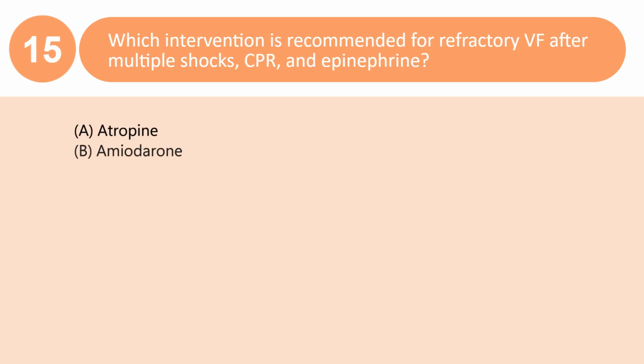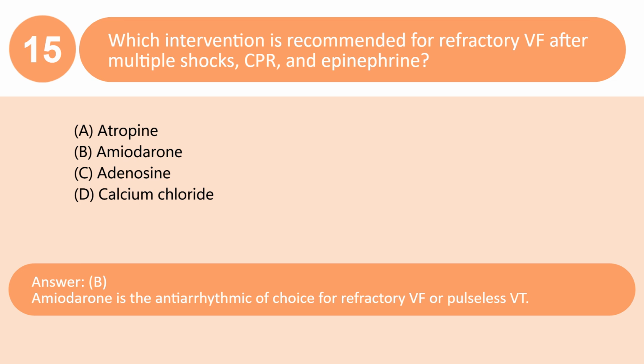Which intervention is recommended for refractory VF after multiple shocks, CPR, and epinephrine? A. Atropine. B. Amiodarone. C. Adenosine. D. Calcium chloride. Answer: B. Amiodarone is the antiarrhythmic of choice for refractory VF or pulseless VT.